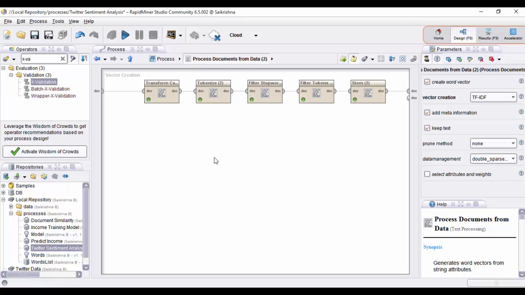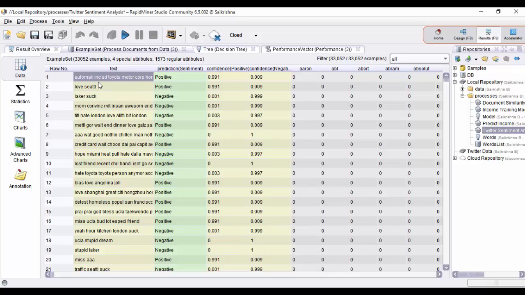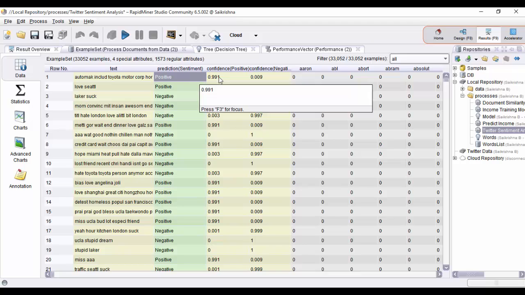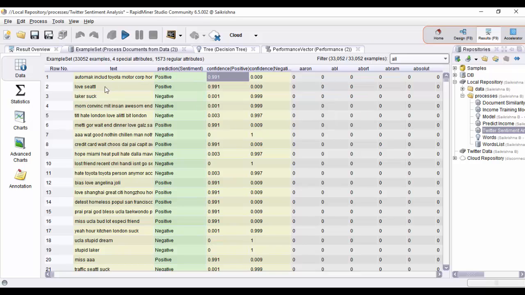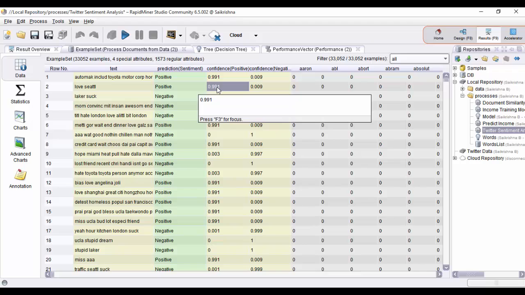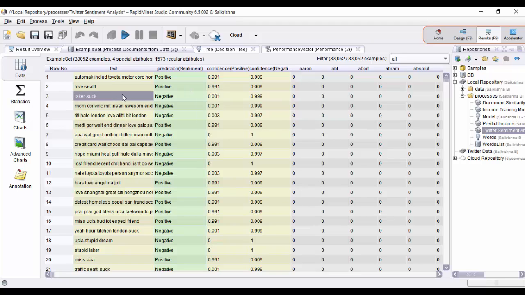Before applying the model, the new dataset needs to be processed and a document by term matrix needs to be generated. We will be following the same data pre-processing steps like transforming, tokenization, filtering, and stemming for the new dataset too. We will run the model and view the results. Here we can see the processed text along with the prediction values. For each prediction, we can also observe the corresponding confidence levels. For example, a tweet like Love Seattle is classified as positive with a confidence level of 0.991, and the tweet Lakers sucks is classified as negative as it contains the negative word suck.